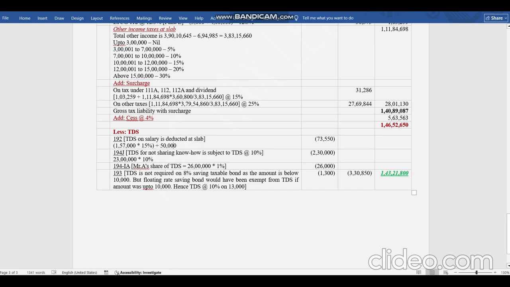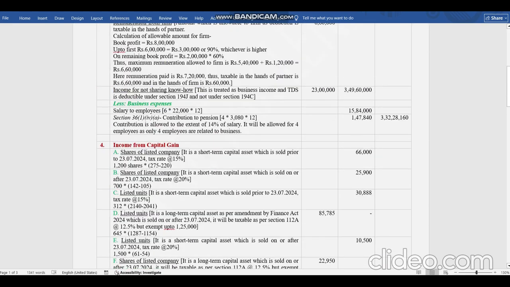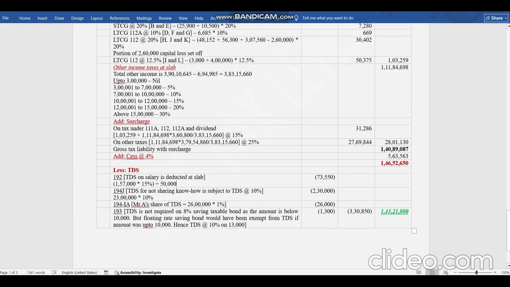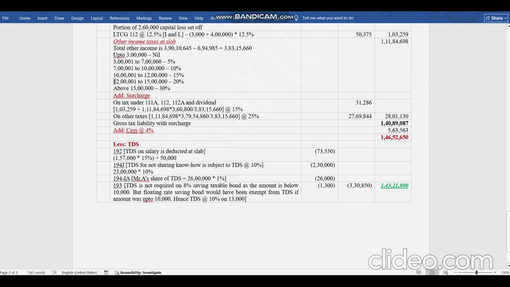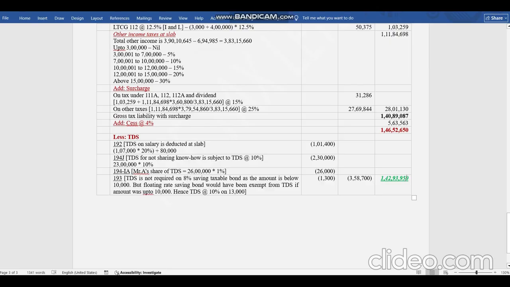So it is 50,000. Why? Because I have just done a rough calculation over here. See, his salary income is 13,07,000. So he is falling under this bracket. So now slight changes are required. There was a small mistake.